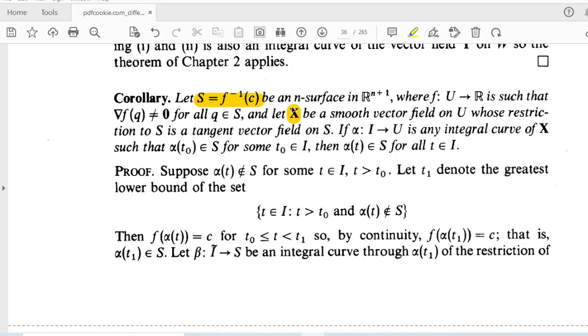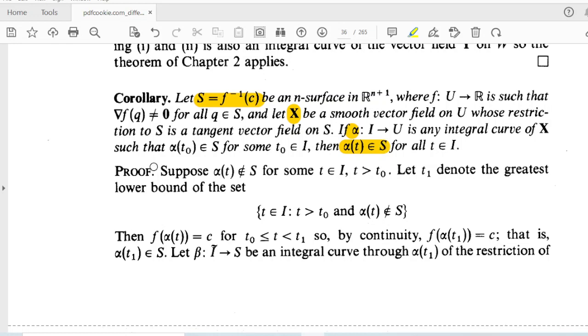And this vector field x bar, its restriction to S is a tangent vector field on S. And if alpha is an integral curve of the vector field, meaning alpha passes through a point t naught on S, then alpha of t completely belongs to S. If alpha is an integral curve of x bar, alpha completely lies on the surface.